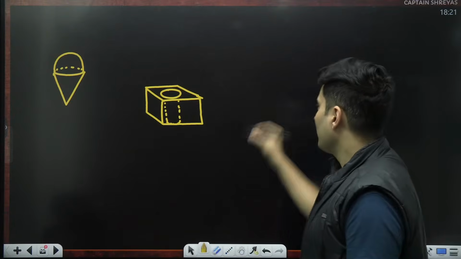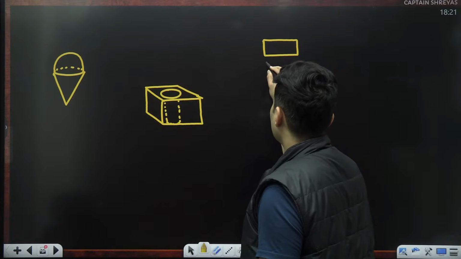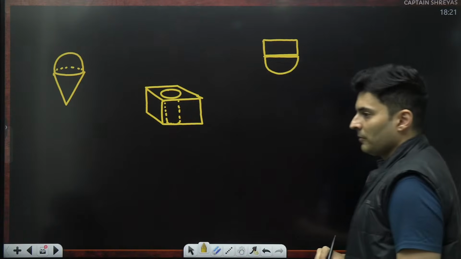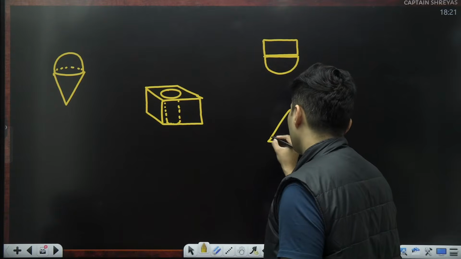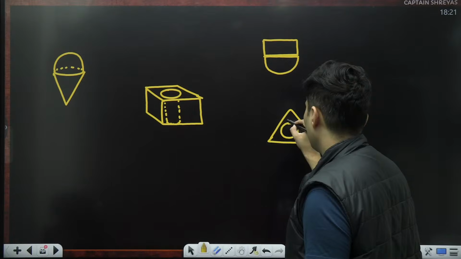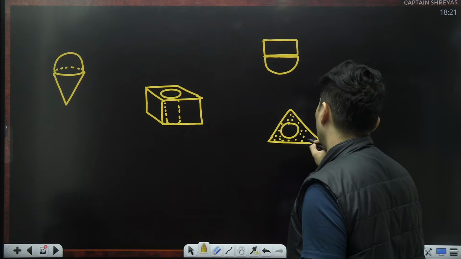Or maybe you have a sheet which is joined to a semicircular disc. This is your cutout. Or somebody has taken a triangular sheet and punched a hole in it. This part is solid, and somebody has punched a hole in it.